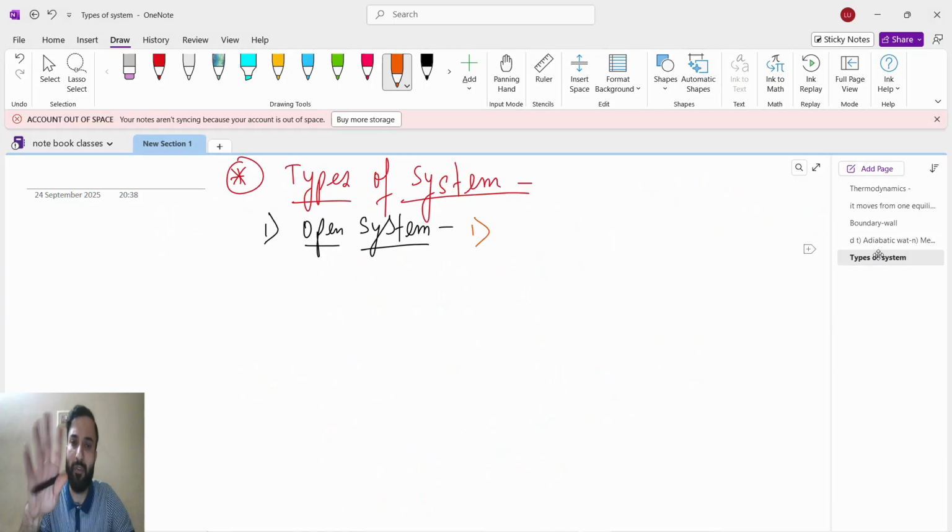No, types of system does not depend upon the wall. I will explain that later. So the first type of system is open system.